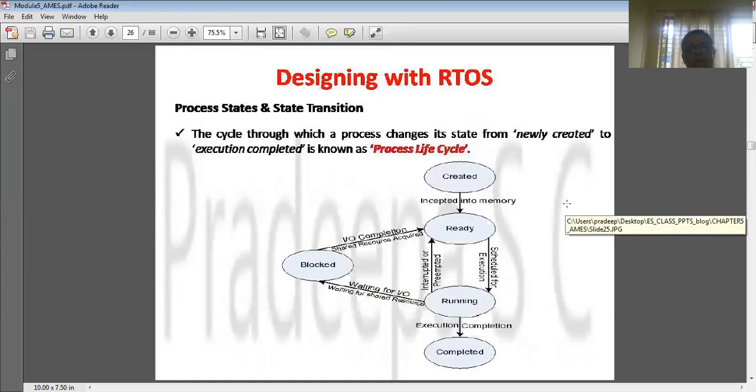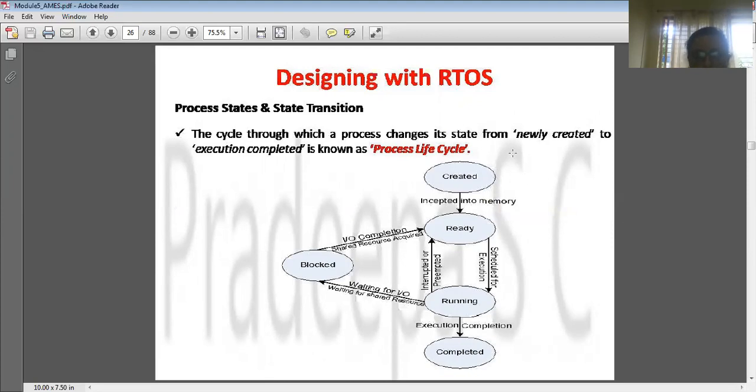Next we will see what a process life cycle is. There will be one question on this: what is a process life cycle, or explain the process states and the state transitions with a neat diagram. Basically, the process, or the program in execution, goes through a number of states, right? The first state is created.